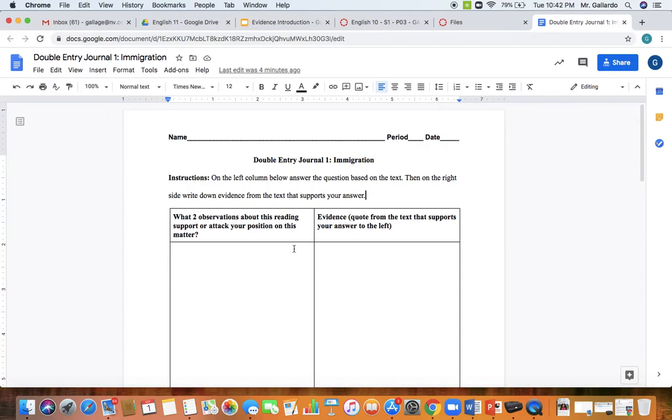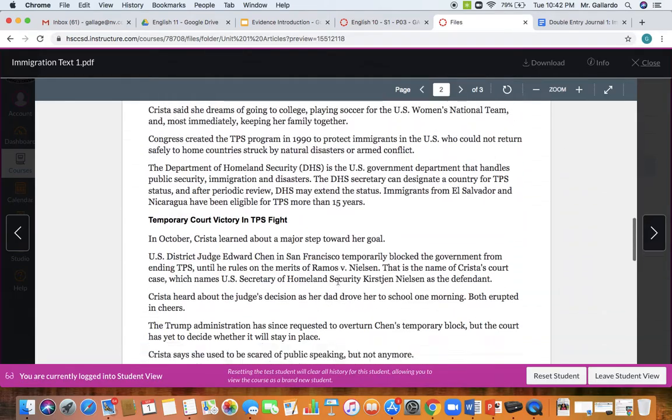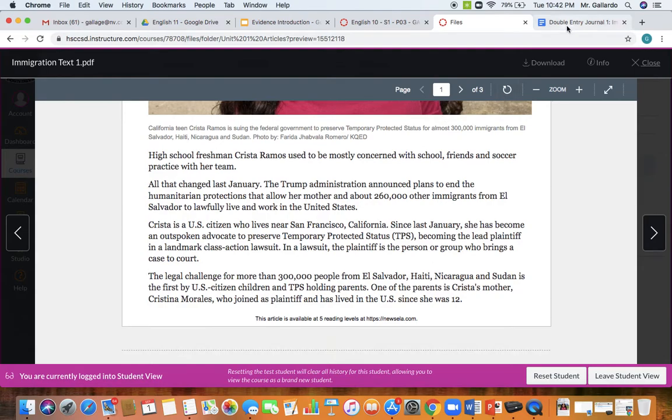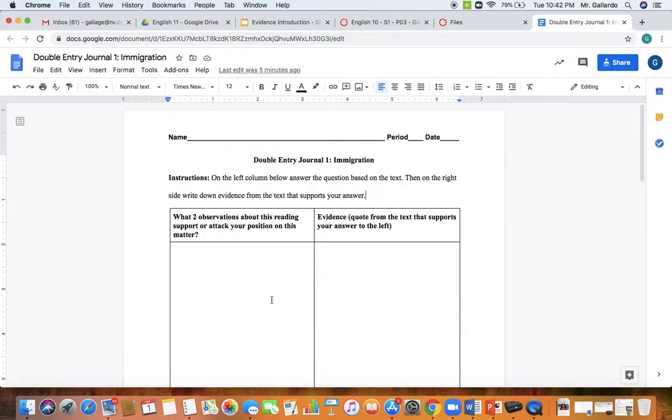In this case, what I would do is read here, think of two things that I found that support or maybe attack my own opinion. It's important that you know what supports, so you can make your argument stronger. And it's also important that you know what is against, so you know even better how to attack the gaps of the other side. So pick out your two observations. Just two. These are your own words, okay? And make sure you use numbers. So one, my observation is, and then two, write your answer.